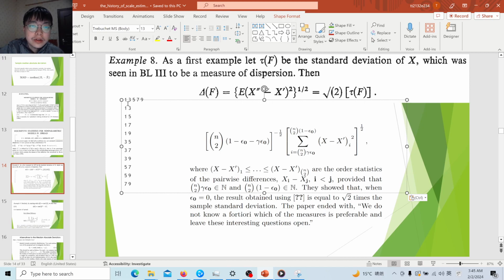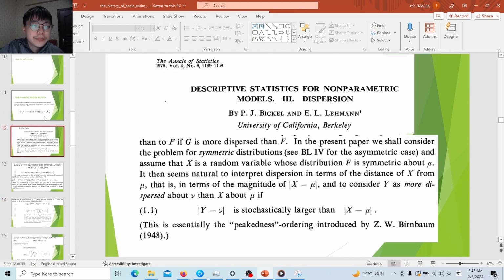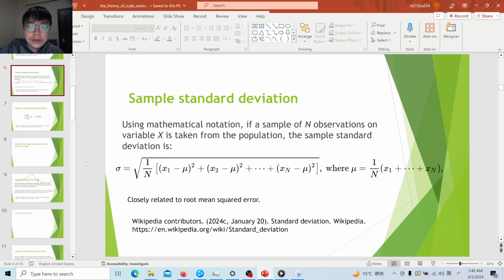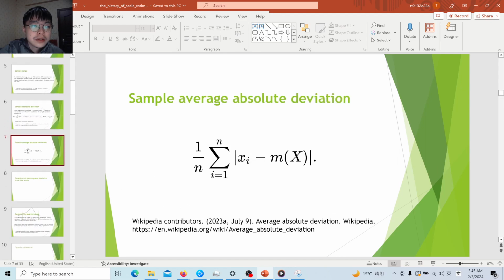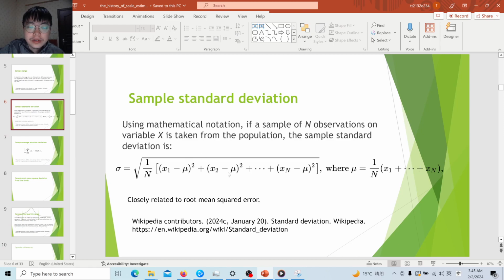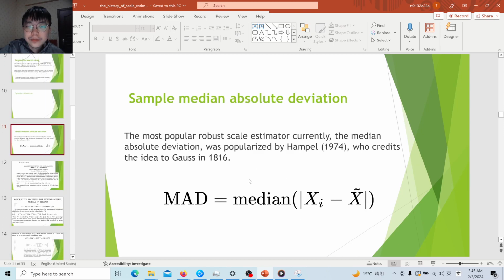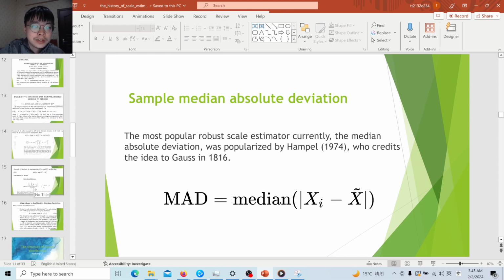And indeed, this approach is much better than the Bickel-Lehmann dispersion, because if we try to robustify the standard deviation with this definition, you must first replace this mean with a robust estimator, for example median, and then there is also an average. This is the average, and then you also need to robustify it. So the result will be very similar to the median absolute deviation. It is just median square root deviation.